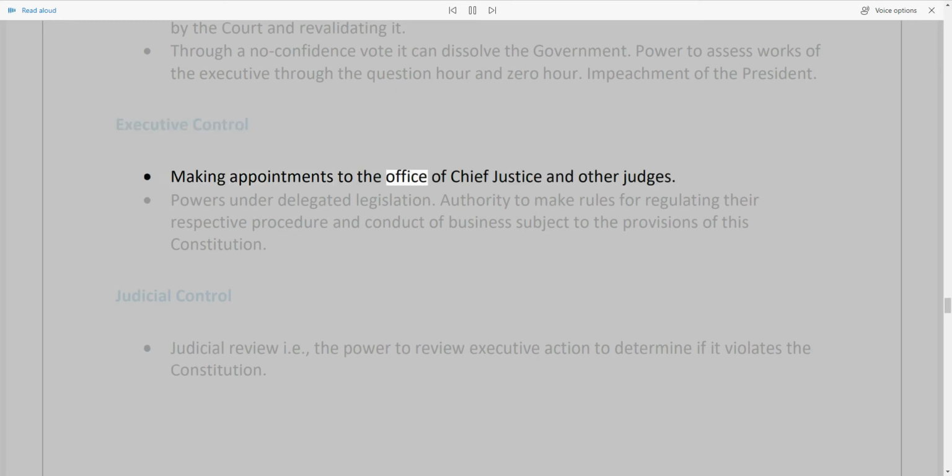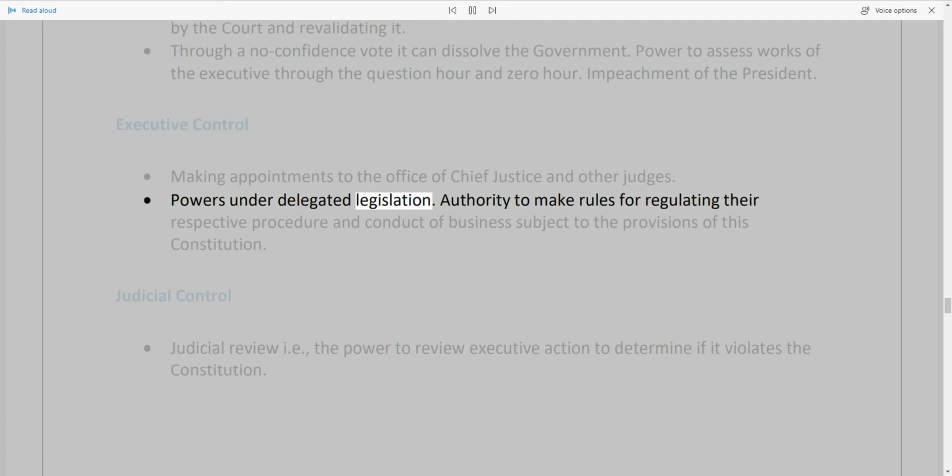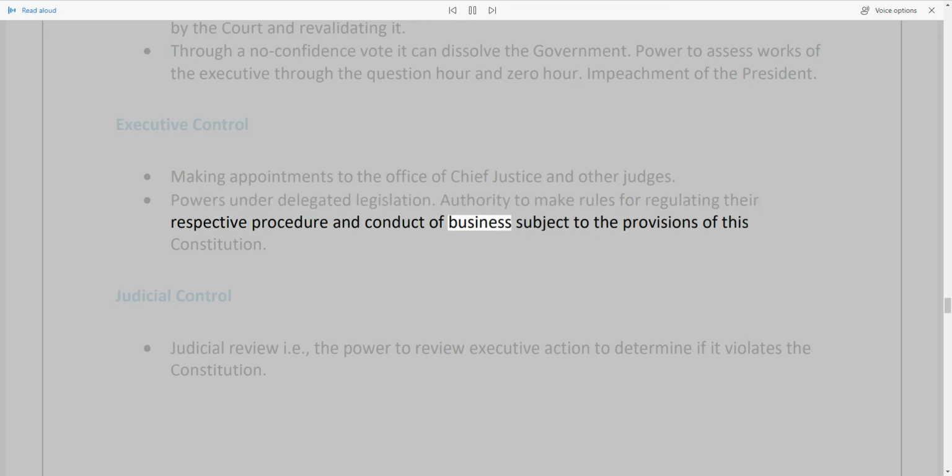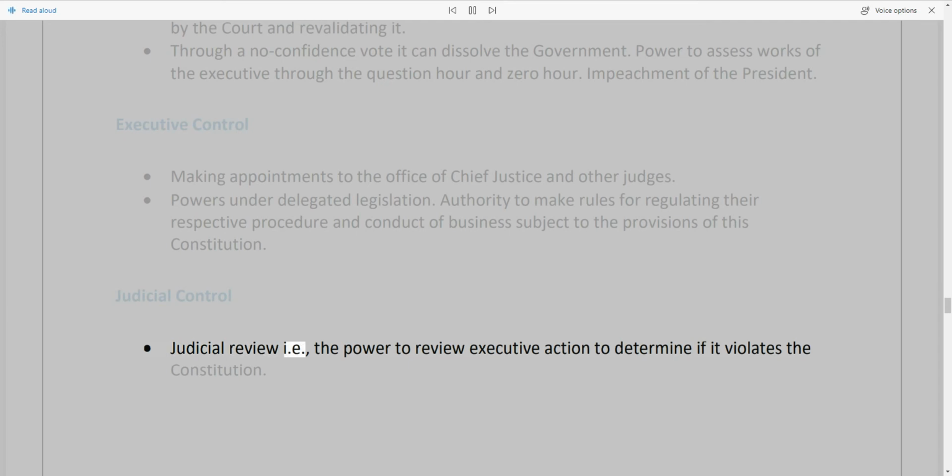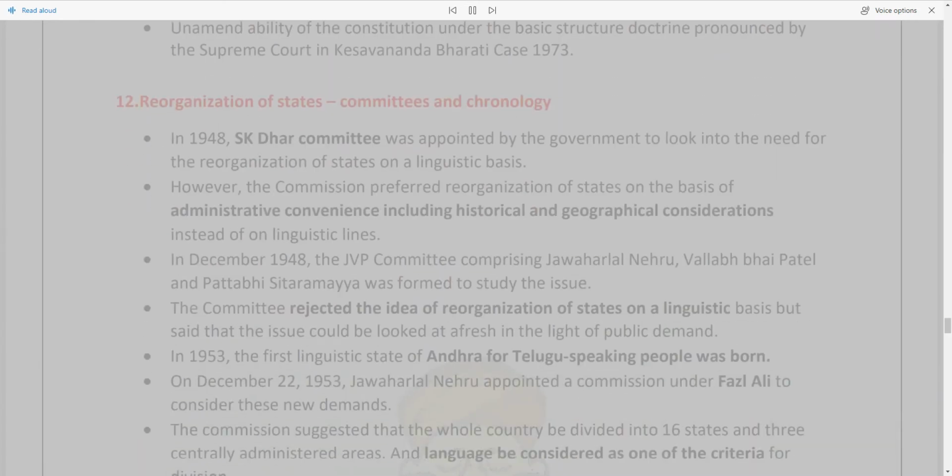Executive control: making appointments to the office of Chief Justice and other judges. Powers under delegated legislation: authority to make rules for regulating their respective procedure and conduct of business, subject to the provisions of this Constitution. Judicial control: judicial review, i.e., the power to review executive action to determine if it violates the Constitution. Unamendability of the Constitution under the basic structure doctrine pronounced by the Supreme Court in the Kesavananda Bharati case, 1973.